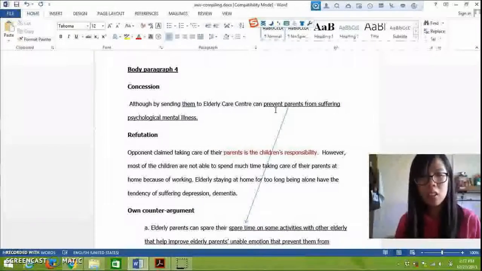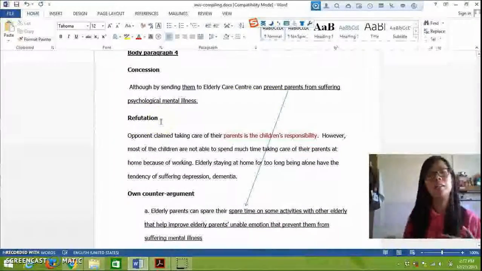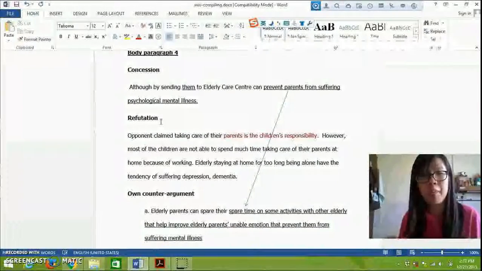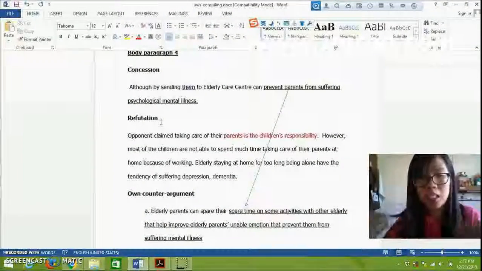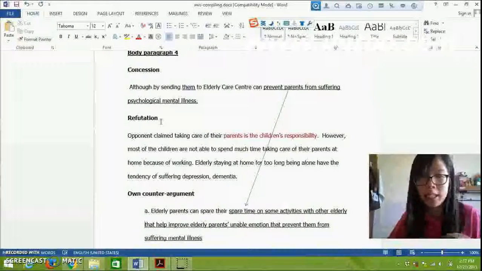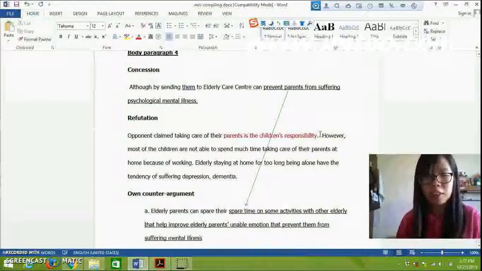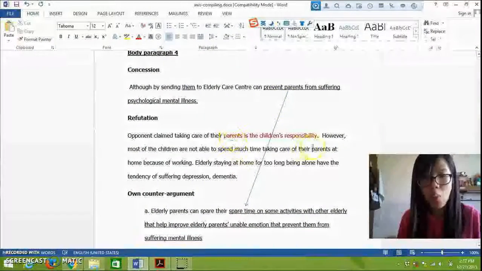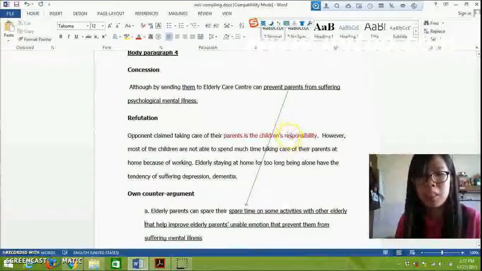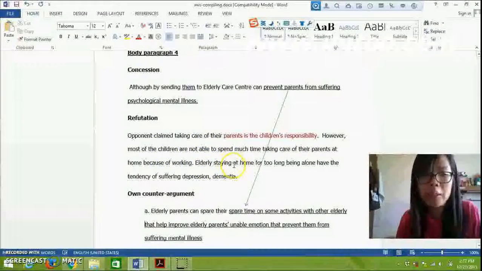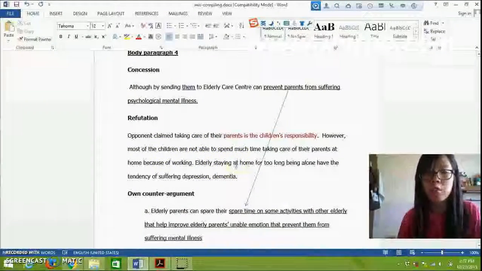So the refutation is one of the stances against the opponents' claim, which is that the whole body paragraph claims that why we should not send our parents to the elderly care center is because it is the children's responsibility to take care of their parents. However, most of the children are not able to take care of their parents at home because of their working life.